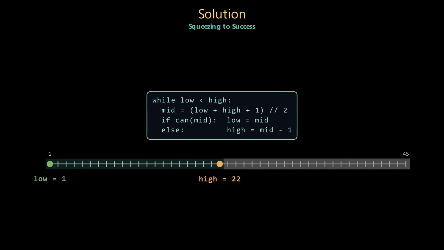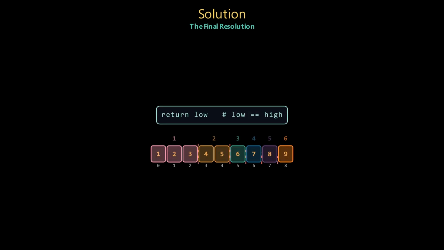The binary search loop repeats this cycle. If a target succeeds, we record it by pushing our low floor up to mid. If it fails, we drop our high ceiling down. The search pointers systematically trap the answer, narrowing the window until they lock onto the exact same number. Once our boundaries collide, the loop terminates. The pointers are both resting on the value 6, which represents the maximum possible sweetness our piece can yield under an optimal division strategy. We return this value to complete our algorithm.